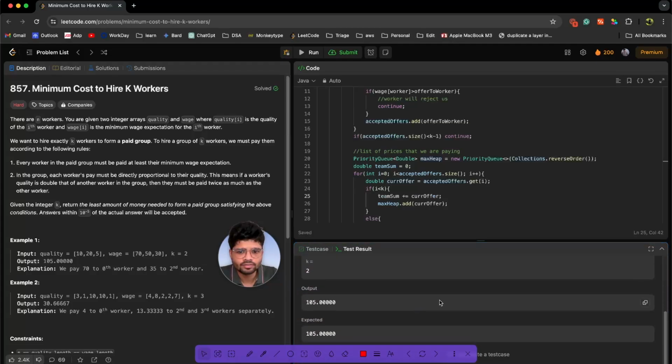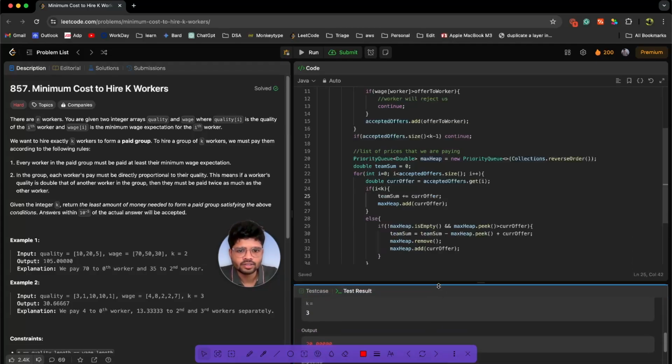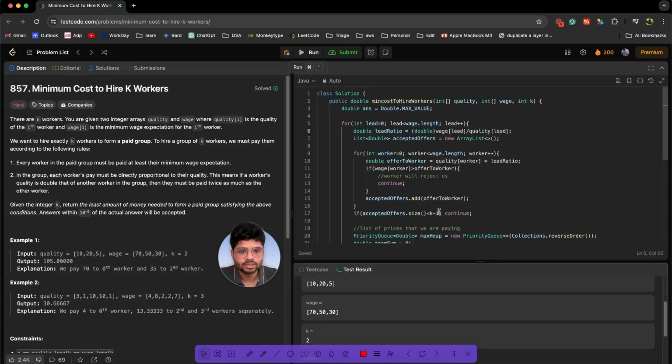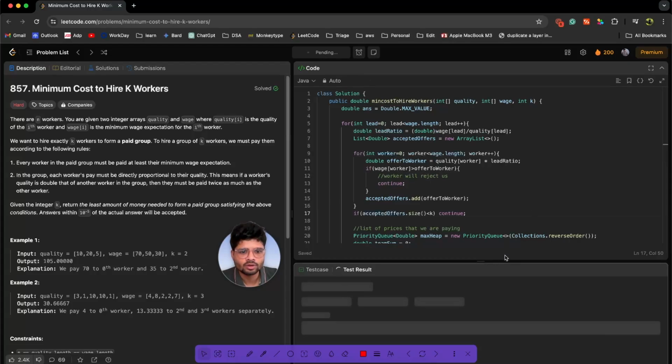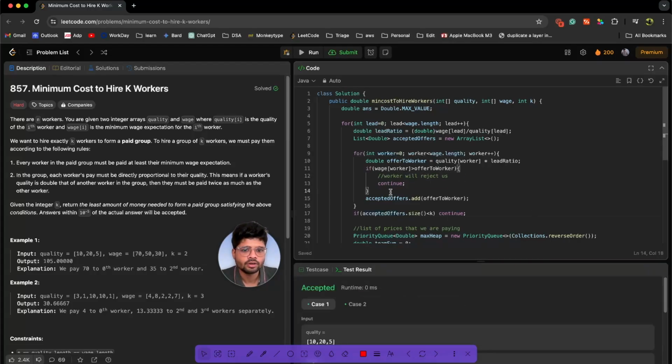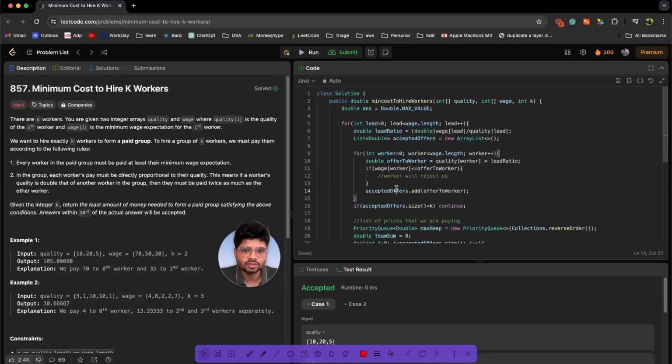Yeah, this is working fine for this, and for this it says 20. Oh, strange. Let's see. We have done a very silly mistake. Over here we have done K-1. It should be K. If we need to form a team of 2, then there should be accepted offers by at least 2 people. So let's run this code now. Fingers crossed. Yeah, it's working now. In order to make this if beautiful, we can just do this, and instead of continue, we'll just accept the offer.